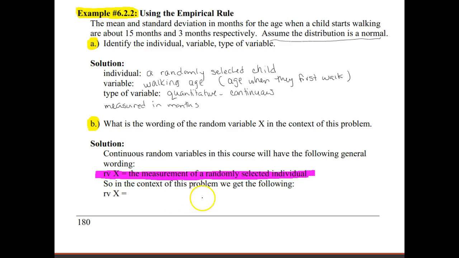Okay. So in the context of this problem, the measurement we were looking at was walking age, and the objects are kids or children. So this is going to be the walking age of a randomly selected child. So again, we've got the measurement of a randomly selected individual. Our individual here is a child, and what we recorded, the variable information, was walking age. So in the context here, we've got the walking age of a randomly selected child.